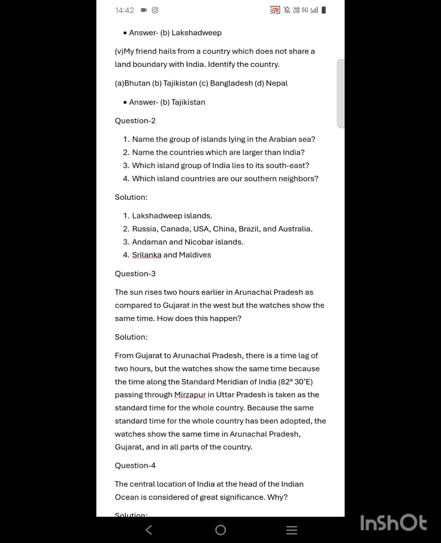Number 2. Name the countries which are larger than India. So there are many countries, because India is 7th largest according to area. So there are many countries before India which are larger than India, like Russia, USA, Canada, China, Brazil and Australia.